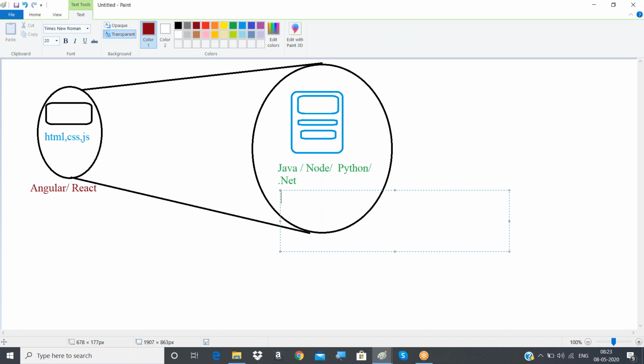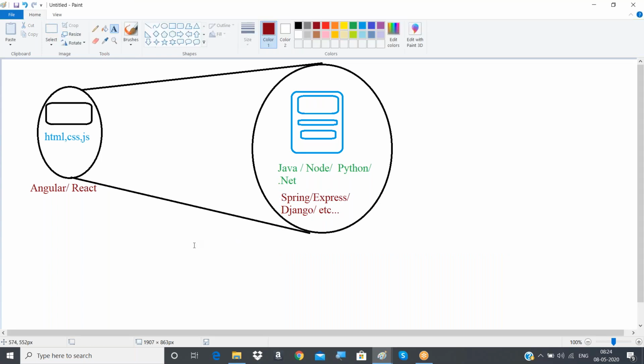And next, even for these languages, Java, Node, Python, you will be using certain frameworks. If it is Java, we will be using a framework like Spring, which will make your Java work easy. For Node, we will be using a framework like Express. For Python, we will be using something like Django. And for .NET, we'll be using something like .NET Core. Whenever we are using frameworks, the development is easier.